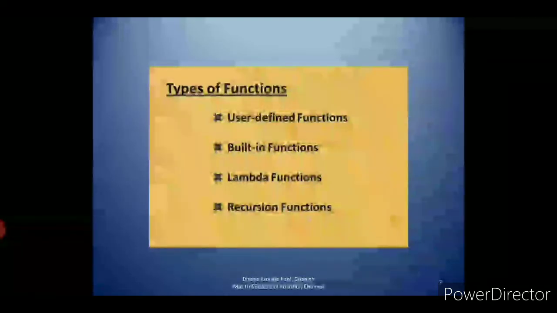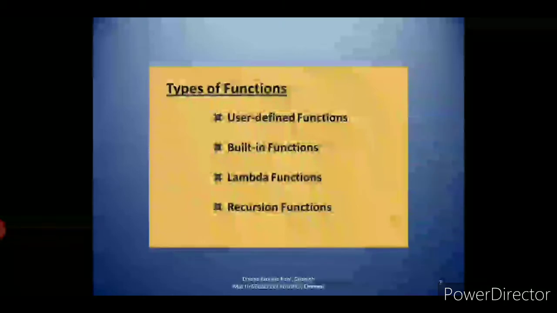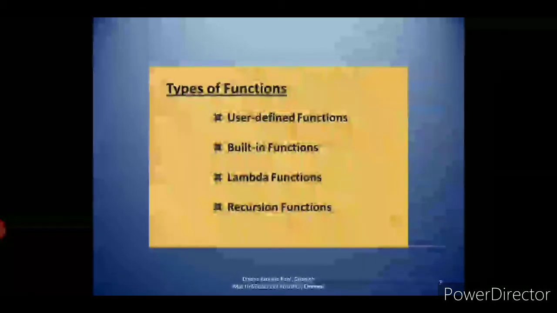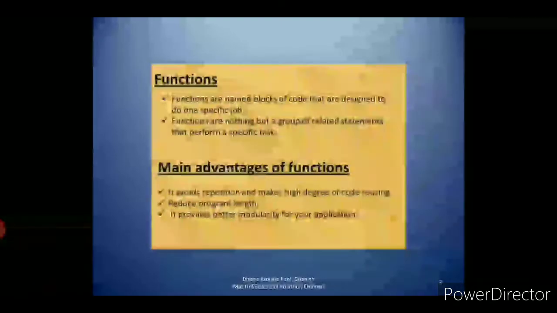So what are the types of functions? We had already learned in C++. The types of functions are user defined functions and built-in functions. These two functions we had already learned in C++. Then we also had learned about recursion functions. But here in Python you have one more function that is called lambda functions. So here we have totally 4 types of functions. First one is user defined function, second one is built-in function, third one is lambda function, and fourth one is recursion function.